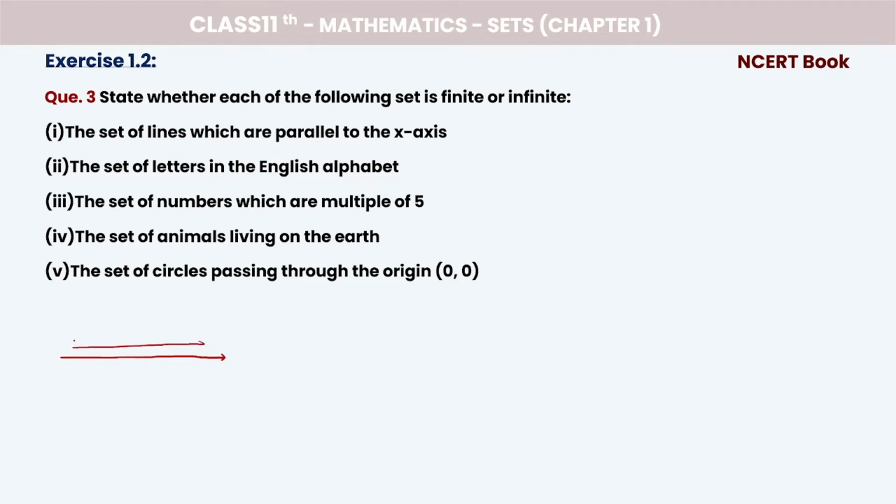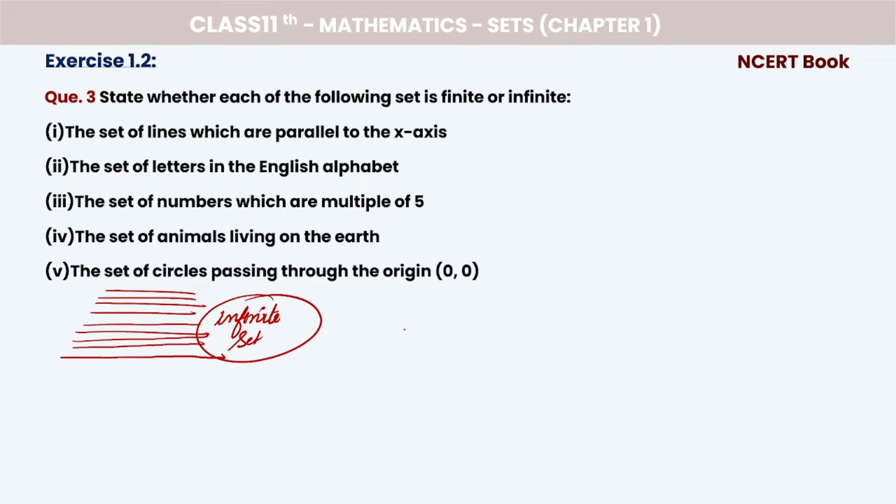How? One line, two lines, 3, 4, 5, 6, 7, 8, 9. We can make more lines which are parallel to the x-axis. So here, this is an infinite set. We call it an infinite set. Clear? Okay. Now, next is the set of letters in the English alphabet.